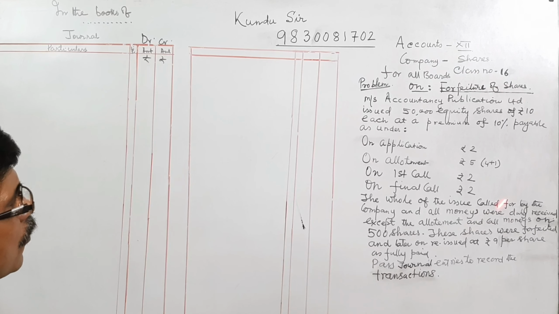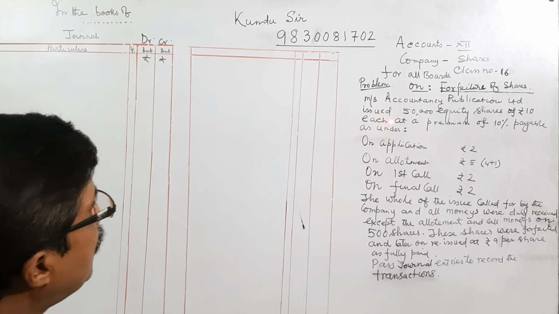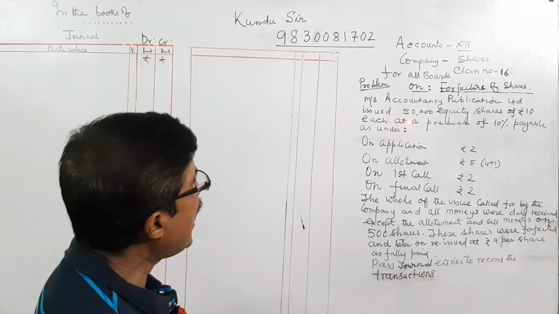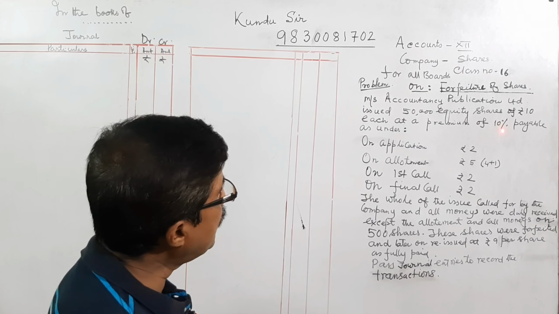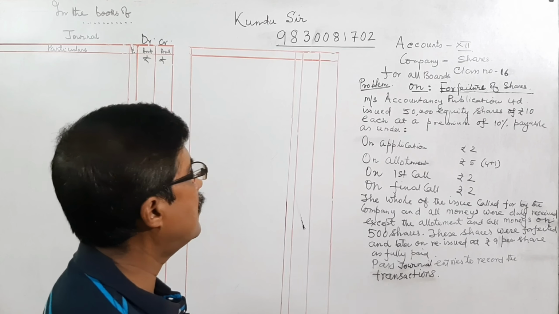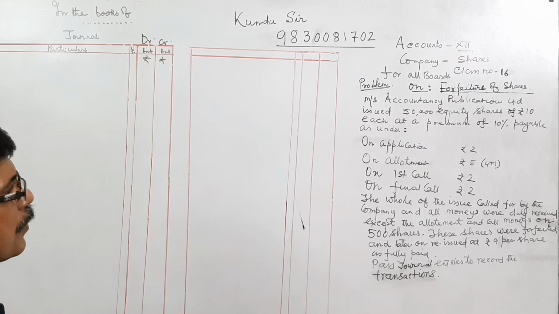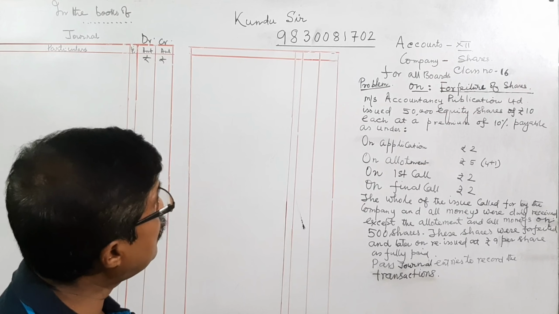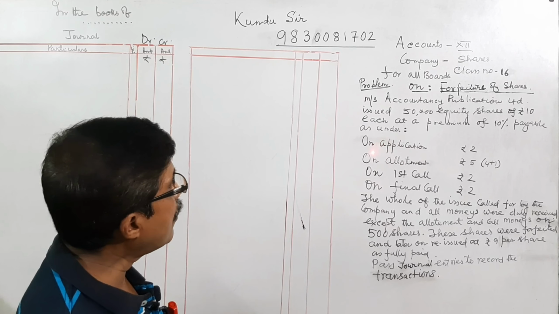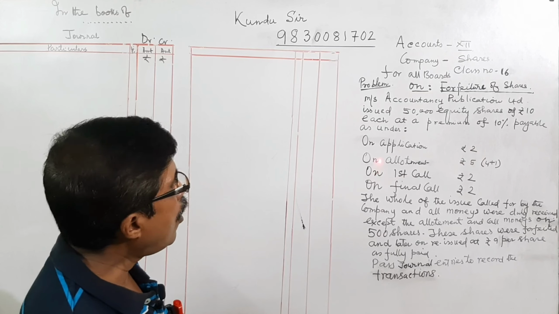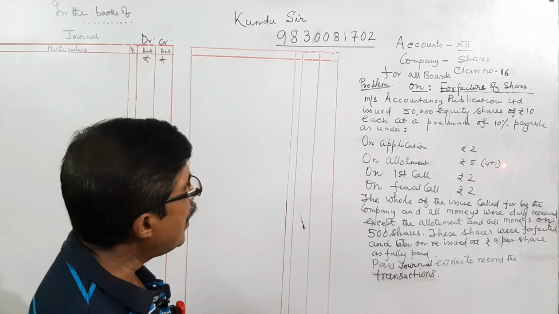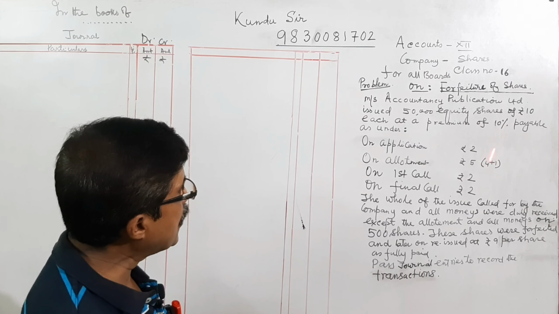It is related to share forfeiture. Accountancy Publication Limited issued 50,000 equity shares of rupees 10 each at a premium of 10%, payable as under. Application 2 rupees, on allotment 5 rupees, that is 4 plus 1, 4 for allotment and 1 for security premium.